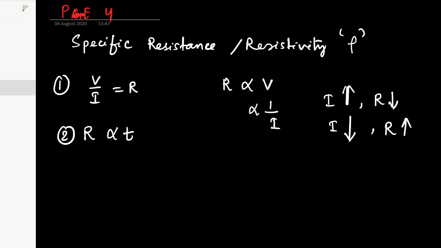And these things we found out previously. Now what is specific resistance and resistivity related to it? If we consider the resistance across a conductor having some length and area of cross section, I can simply say R will be directly proportional to the length of the conductor, and inversely proportional to the area of the conducting body.